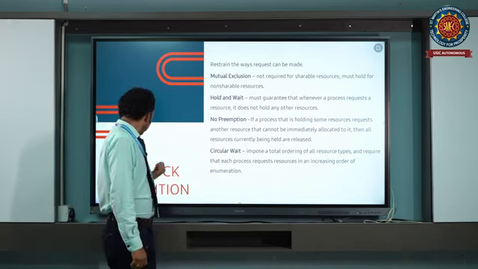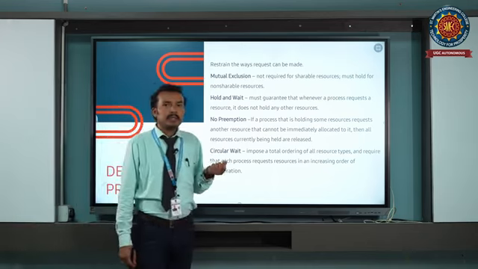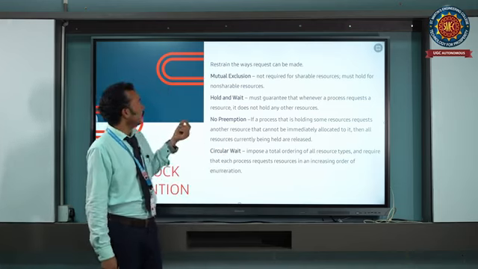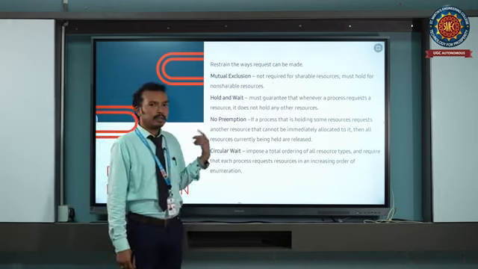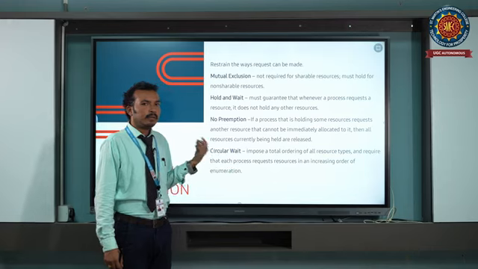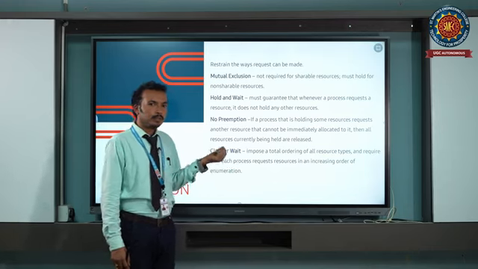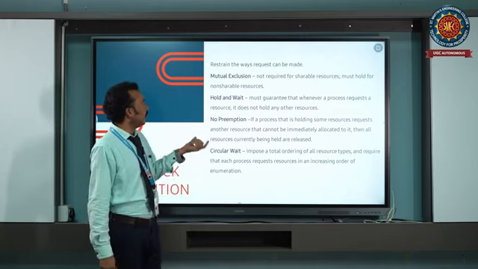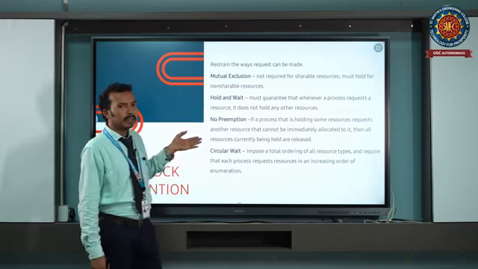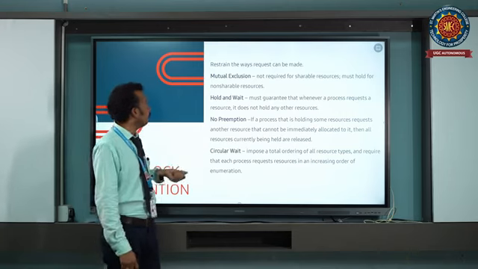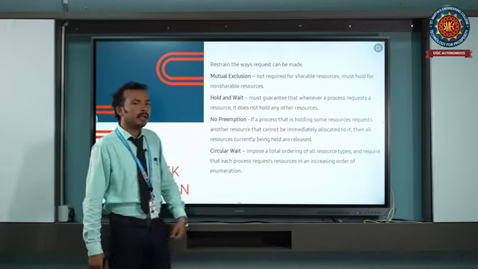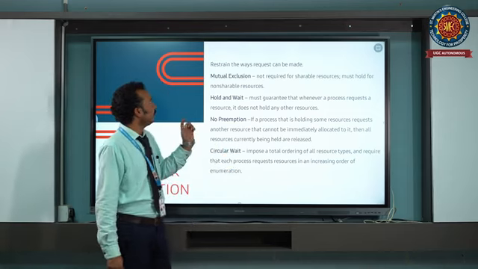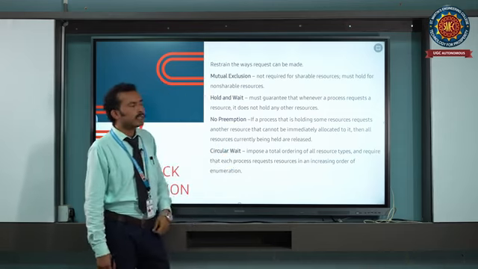So prevention is better than the cure. After a deadlock has occurred, handling it is difficult, so before it occurs we can eliminate any one of the necessary conditions and prevent the deadlock. So the first one is the deadlock prevention method.